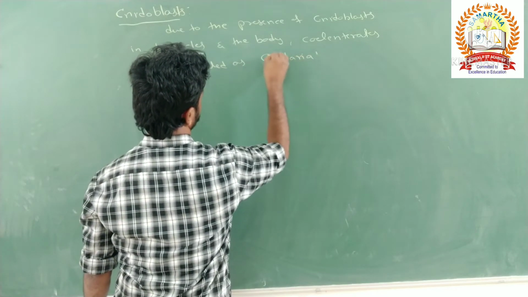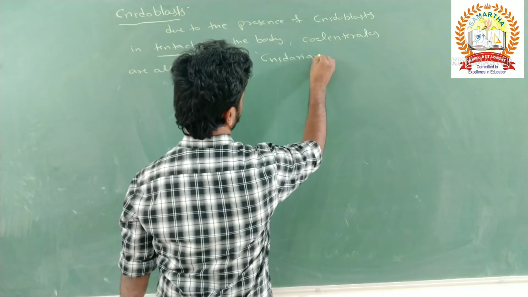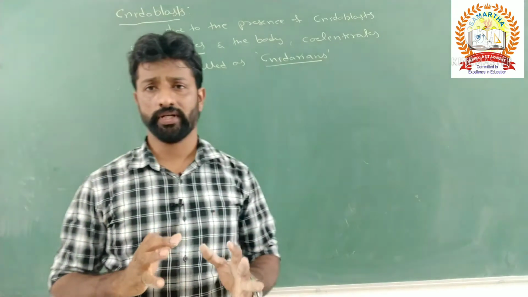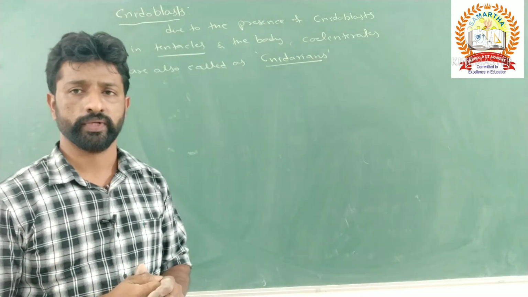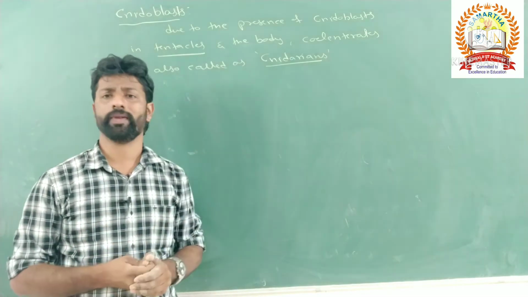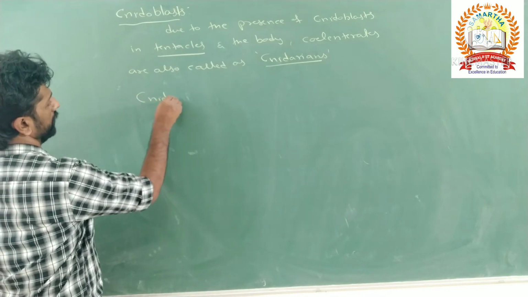So phylum Coelenterata is also called phylum Cnidaria, and coelenterates are called cnidarians due to the presence of specialized structures in their body as well as the tentacles. They are nothing but the cnidoblasts. So what are these cnidoblasts then?